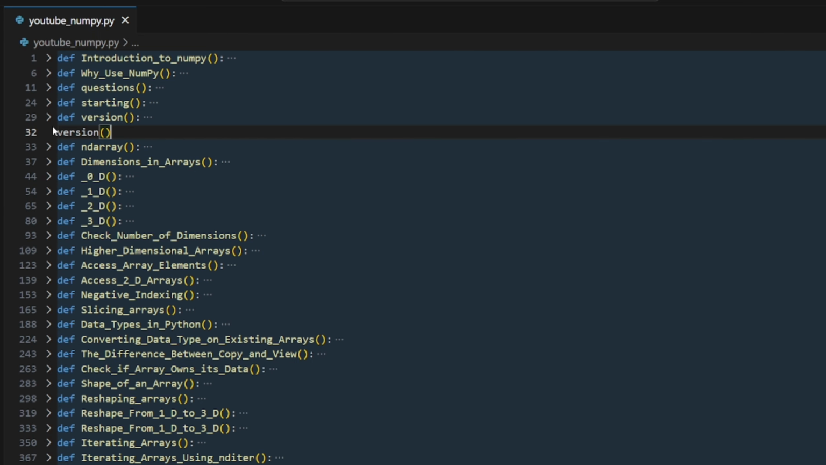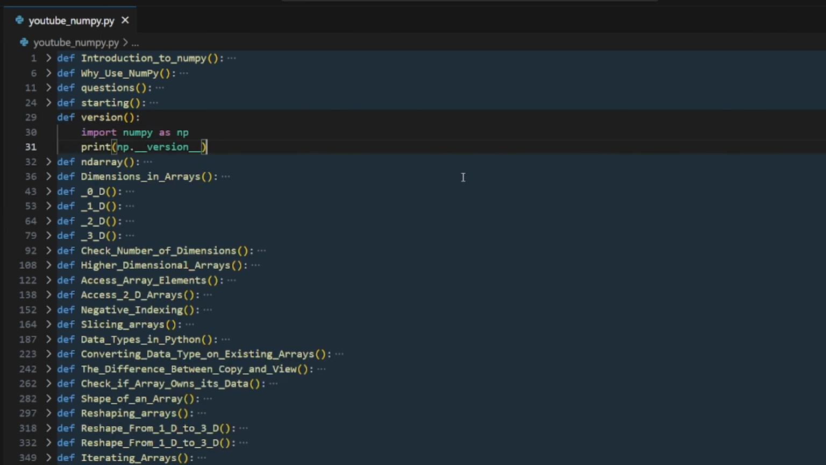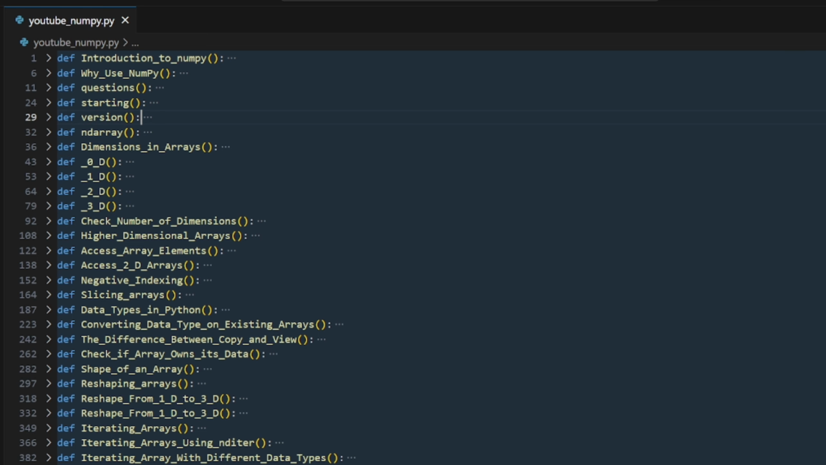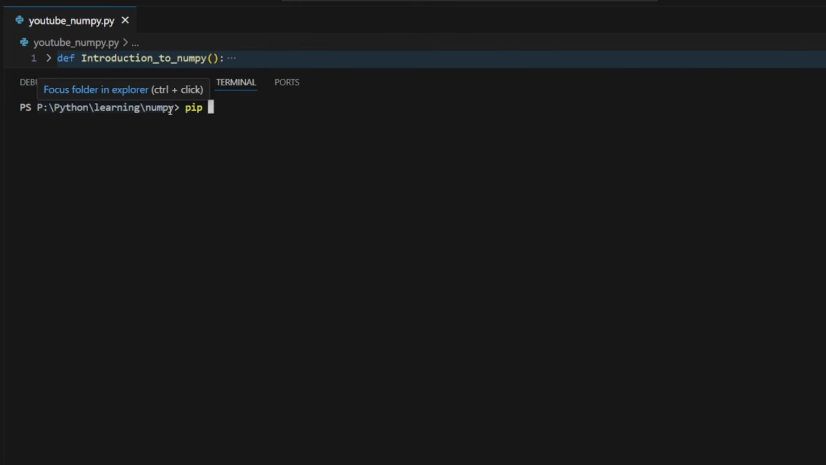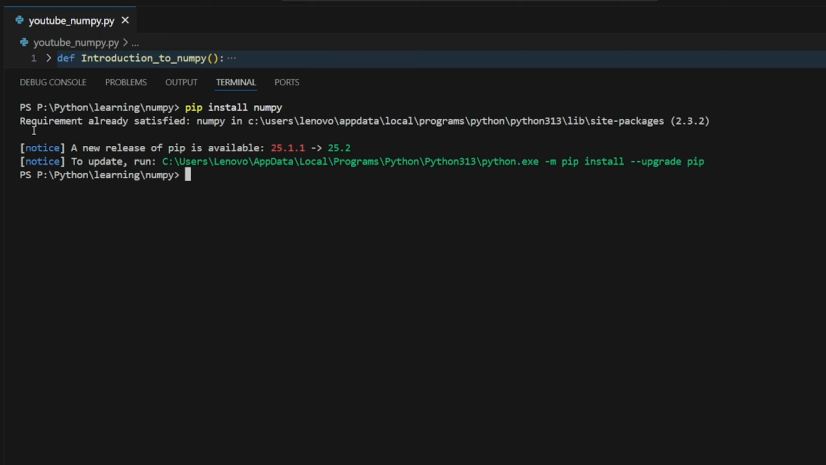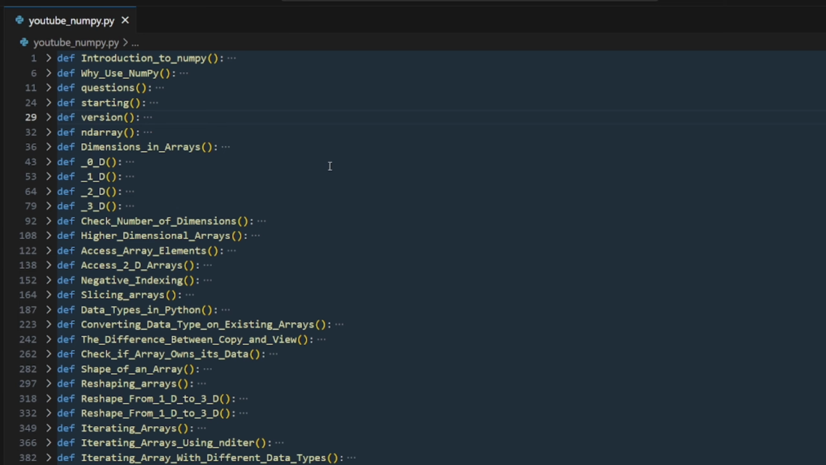Before that, how to install it? I'm sorry, I forgot that. If you haven't installed it previously, don't worry. Simply go to your terminal, type pip install numpy, and press enter. Make sure you are connected to the internet. Okay, requirement already satisfied, which means I already have that library on my device.